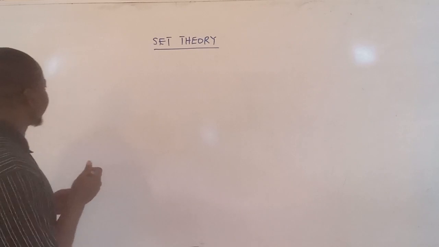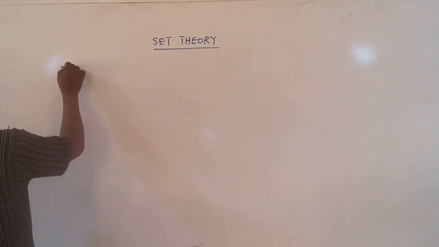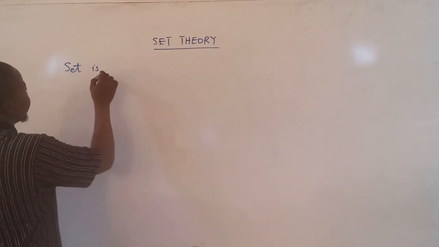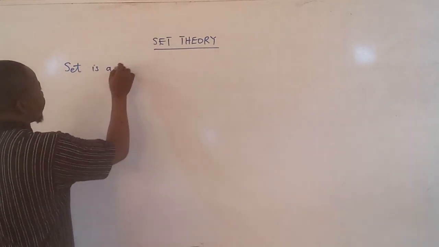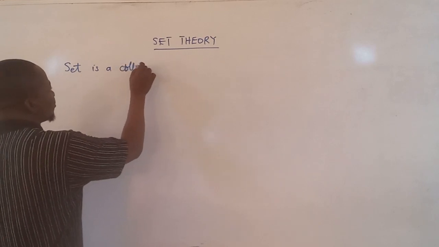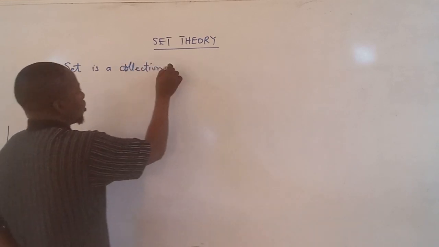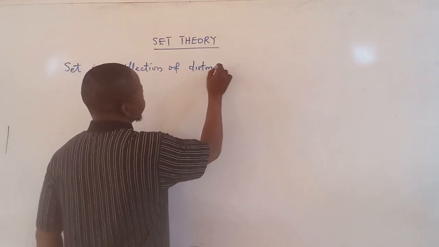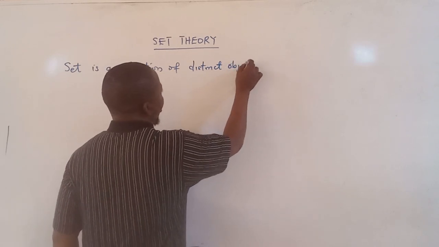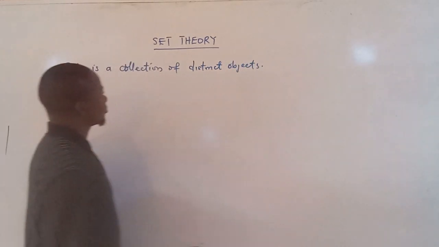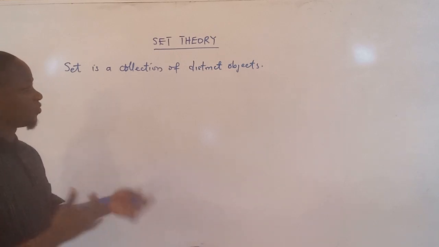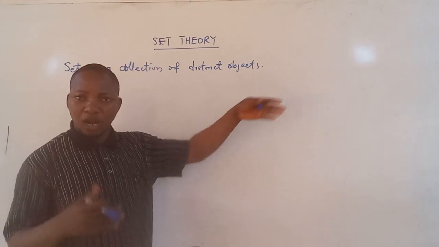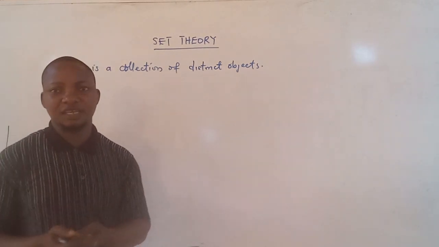When we define sets, generally, we define a set as a collection of distinct objects. So as mentioned, we can begin to reason about what these distinct objects are.